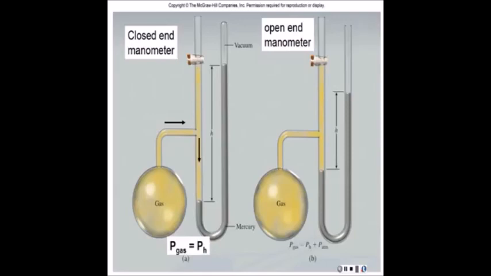Now the difference between the closed end and the open end is that with the open end, we have the air pressure to contend with. Now the gas is still creating pressure in that direction, but now the air is also creating pressure in the opposite direction. So the pressure of the gas in this case is going to be the sum of the height difference and the atmospheric pressure. You're probably going to see a couple of questions like this in the Connect assignment, and I'm sure there's going to be one on the exam as well.